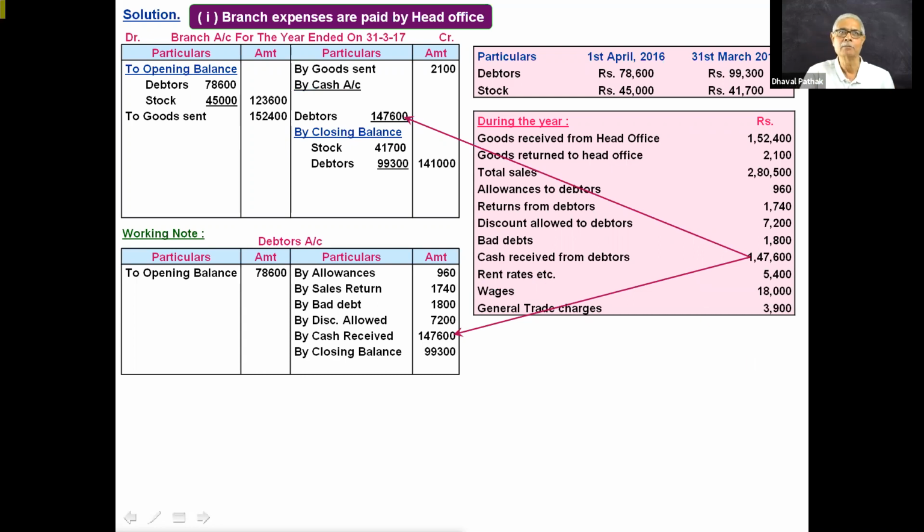Look at the title: branch expenses are paid by HO. So whatever cash is received from customers against the credit sale, branch is supposed to remit it to the head office. So it will appear on the credit side of branch account as well as on the credit side of debtors account, because it is presumed that whatever cash is received by branch from customers is remitted to HO. Is it clear?